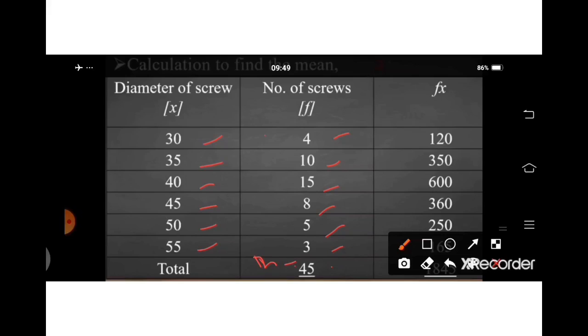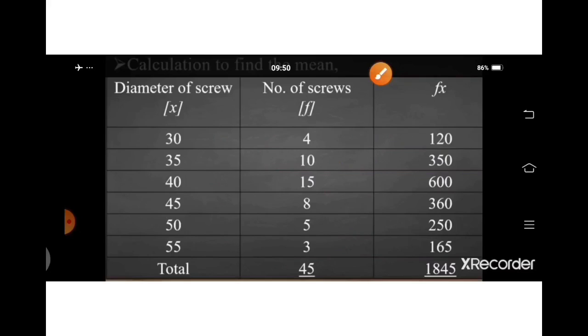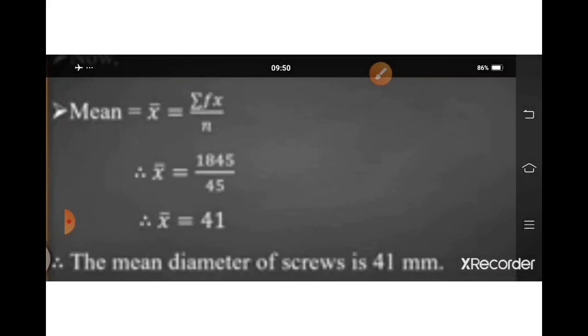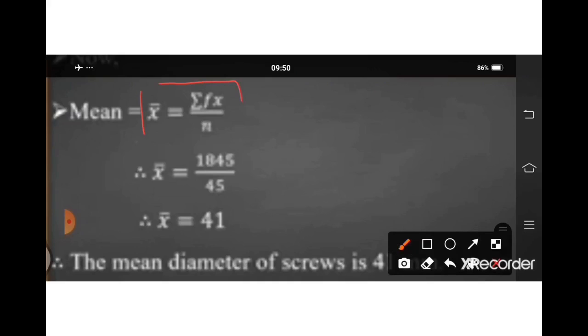Then we will multiply 30 into 4 equal to 120. 35 into 10 equal to 350. This is the way we will multiply all numbers, then we will get 1845 as sigma fx. We will put it in the formula: mean equal to sigma fx upon n. Sigma fx equal to 1845, n equal to total of frequency column, n equal to 45. We will divide 1845 by 45.